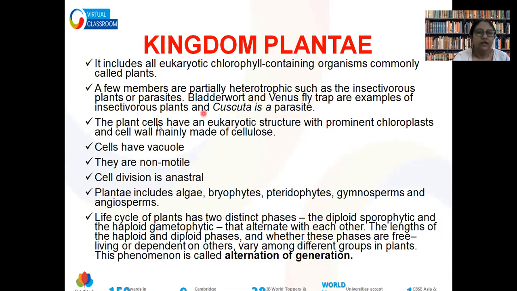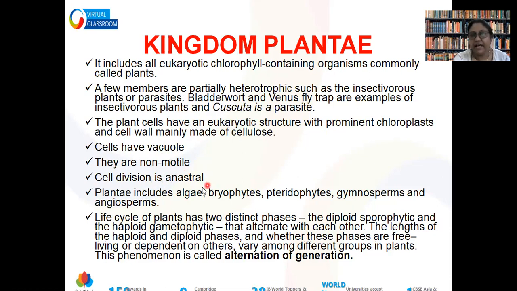Now, these plant cells have eukaryotic structures with prominent chloroplasts. Cells have big vacuoles. Generally, they are non-motile, and in the case of kingdom Plantae, they will definitely be non-motile, because here we are talking about multicellular organisms which may have motile cells, but the organism overall will be non-motile.